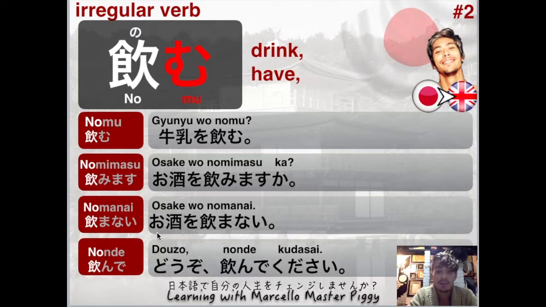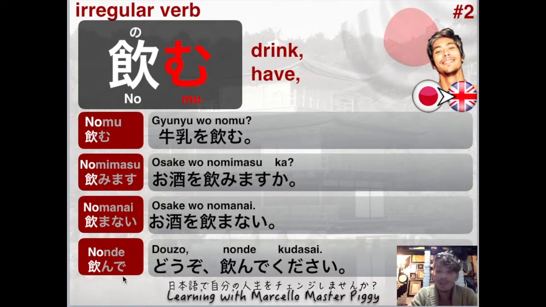So let's have a look. Osake o nomanai. This is kind of the answer to the question, right? I don't drink alcohol. Again, we don't say the I, right? Watashi wa osake o nomanai. We can say watashi wa, boku wa, ore wa, which are all different words for I. But in Japanese, we don't really use the subjects, okay? So when you say osake o nomanai, we know that you're talking about yourself. Good?